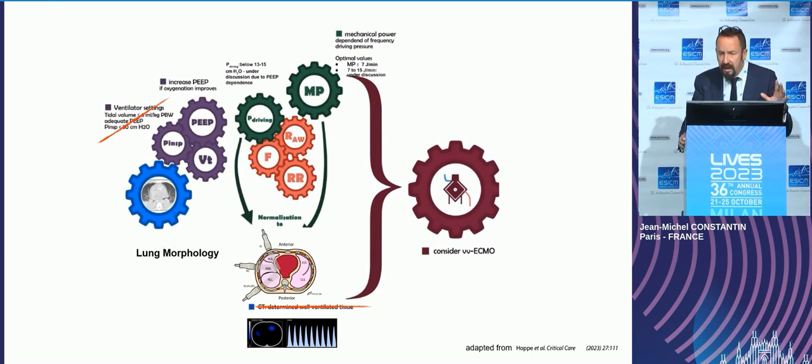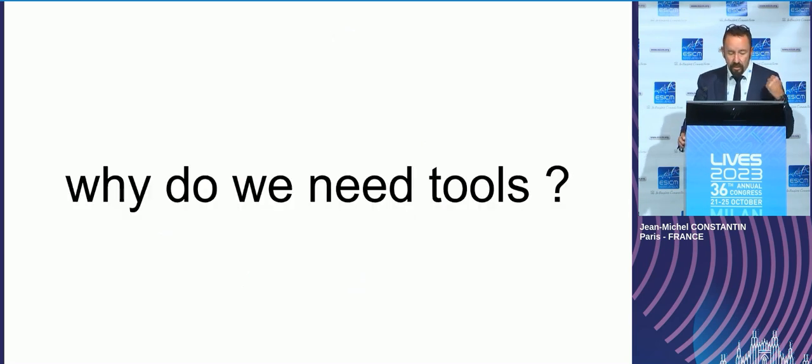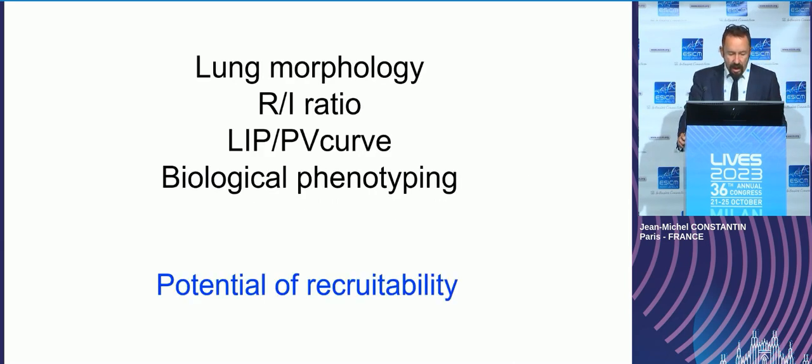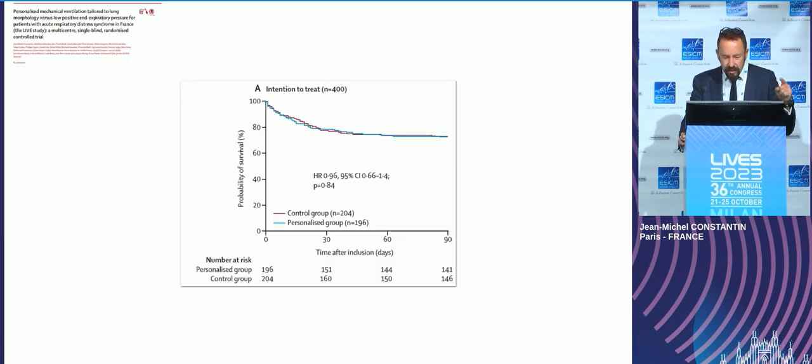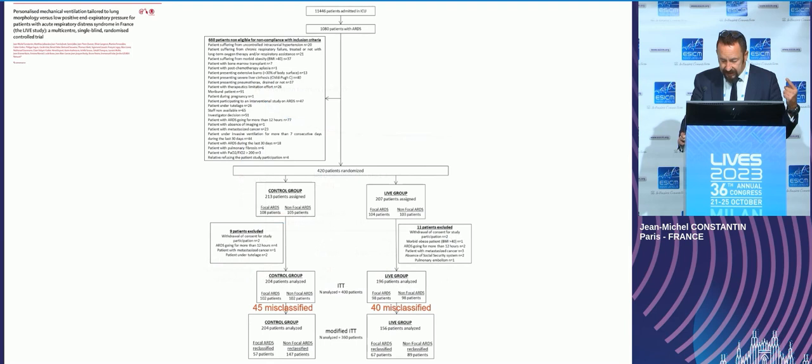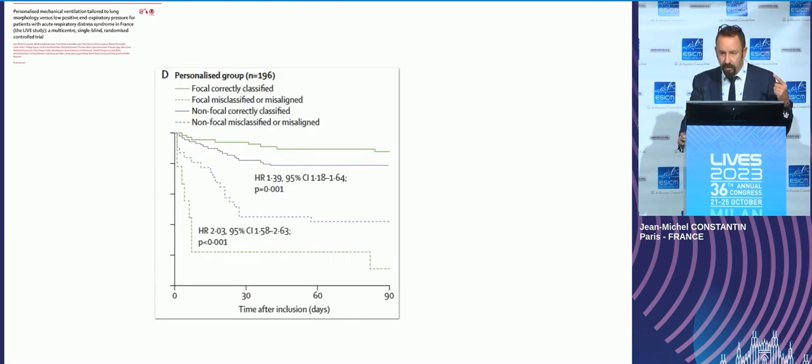There's no proof of that, but I think it makes sense to use that. We need tools if we want to do more than the PaO2/FiO2 table. We need tools because lung morphology, low inflection point, etc., just give us a trend in the recruitability of the lung, not the level of the PEEP we need to put. And Laurent just gave a few results of the LAB trial. Just look at that. When we do something else than the PaO2/FiO2 table, if we are wrong, it's dramatic.